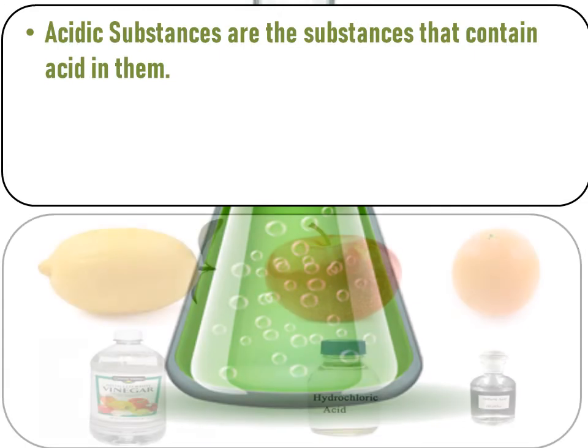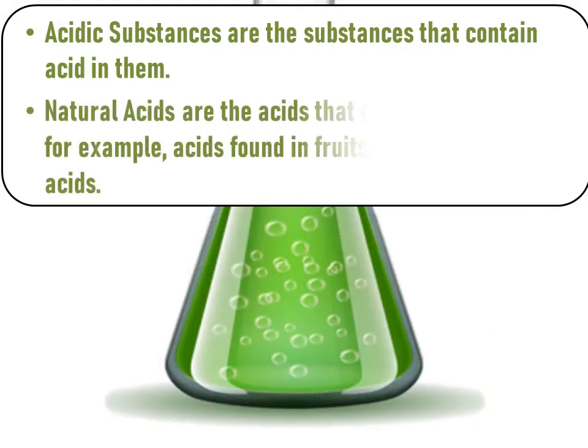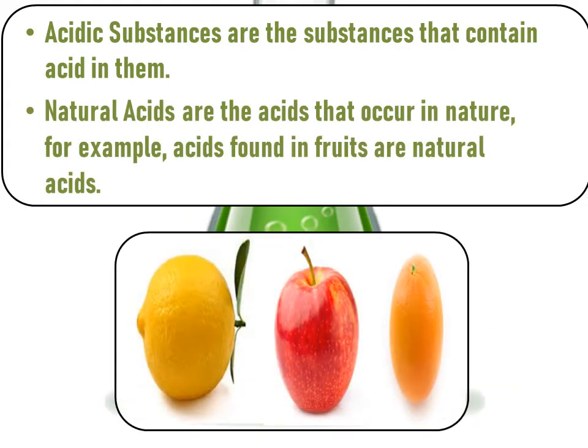Acidic substances are the substances that contain acid in them. The substances which contain acid in them are always acidic, and acidic substances always contain acid. Natural acids are the acids that occur in nature. For example, acids found in fruits are natural acids. You can see these are the fruits. These are naturally occurring acids. These are not man-made.